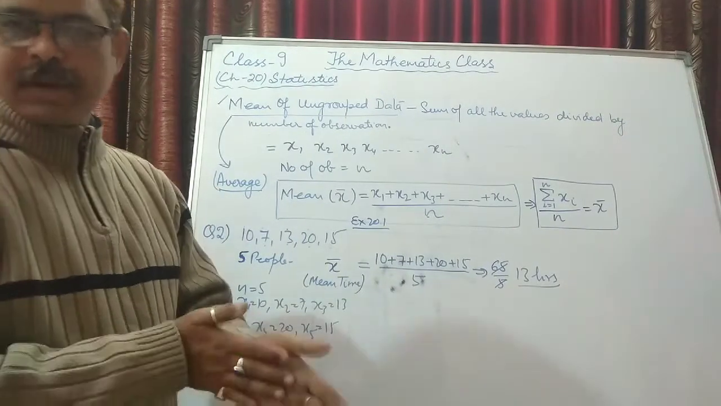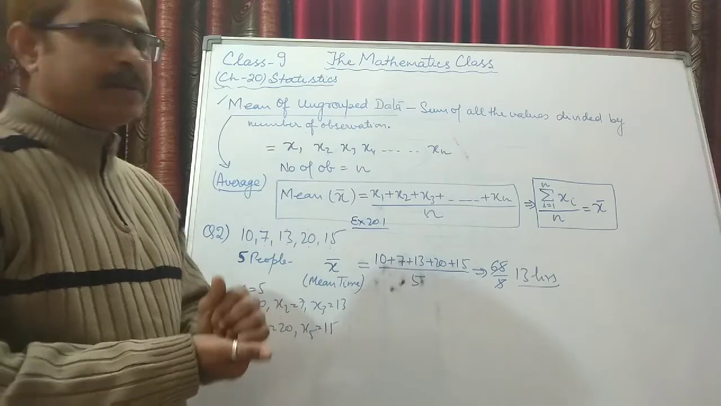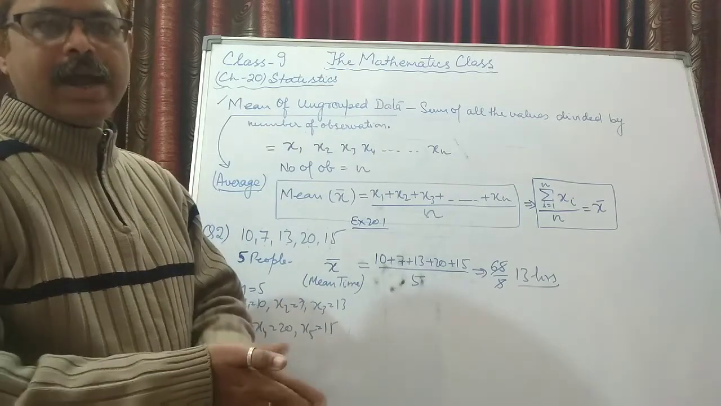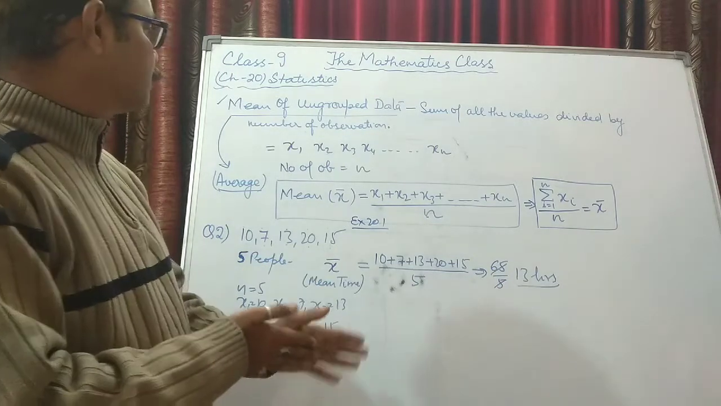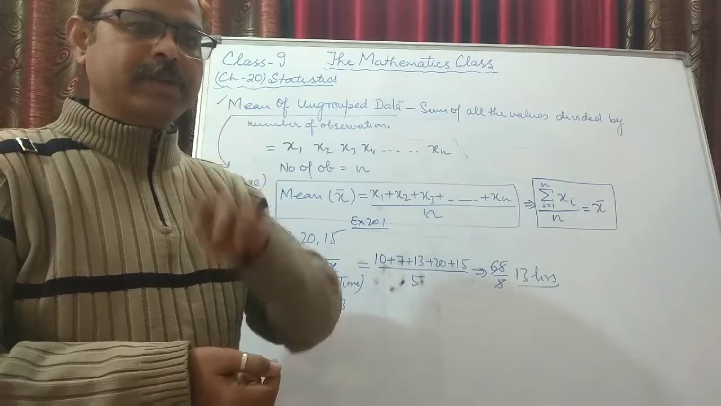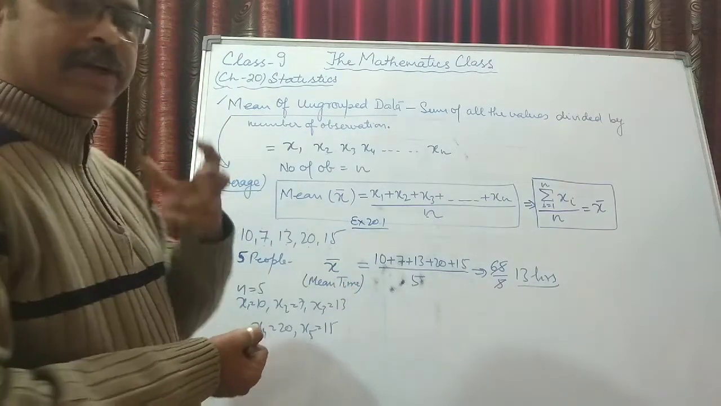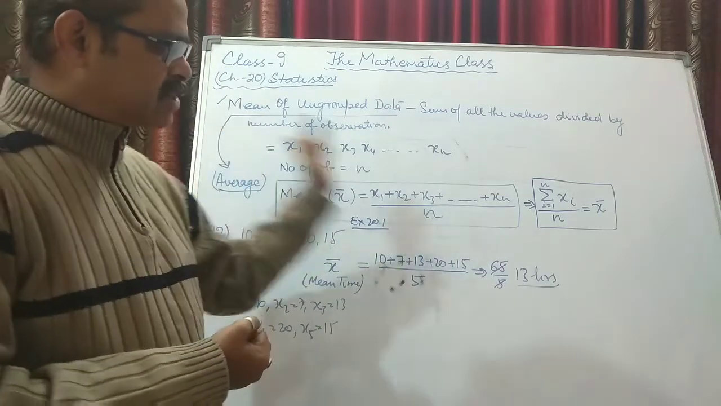So with this I am coming to an end of this class. In the next class we will be discussing some more questions, and also we will be discussing the median of the ungrouped data. So there is a difference between grouped data and ungrouped data. In grouped data we use different formulae. In ungrouped data this was the basic.